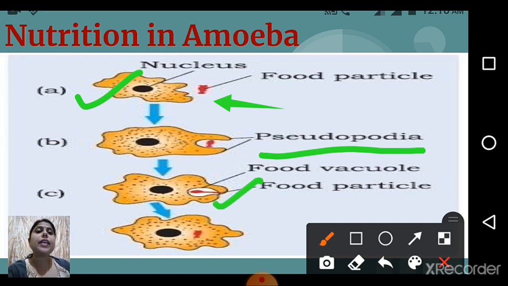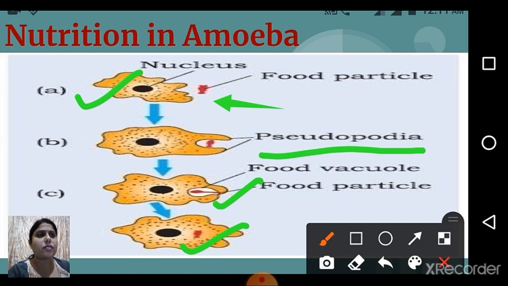The complex food material gets converted into a simple form. It happens in the food vacuole, and after absorbing all the nutrients from that food, the waste material is thrown out of the body. So this is about amoeba.